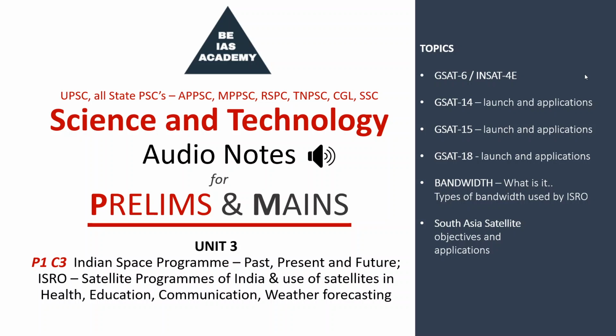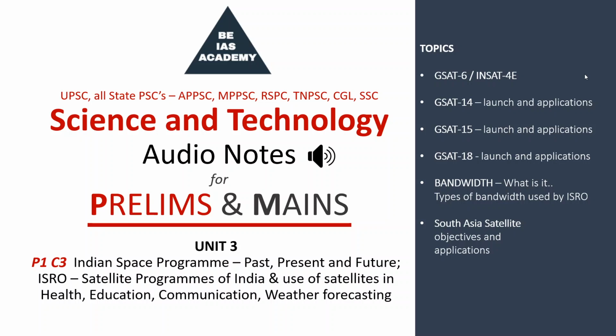Upper extended C band uplink frequency is 6.4 to 7, roughly 7.1 or something, and downlink frequency is 4.5 to 4.8 gigahertz. Ku band uplink frequency is 12.7 to 14.2 gigahertz and downlink frequency is 10.7 to 13.2 gigahertz. Ka band needs more frequency, that is 27 to 31 gigahertz uplink frequency, and downlink frequency 18.3 to 22.2 gigahertz.